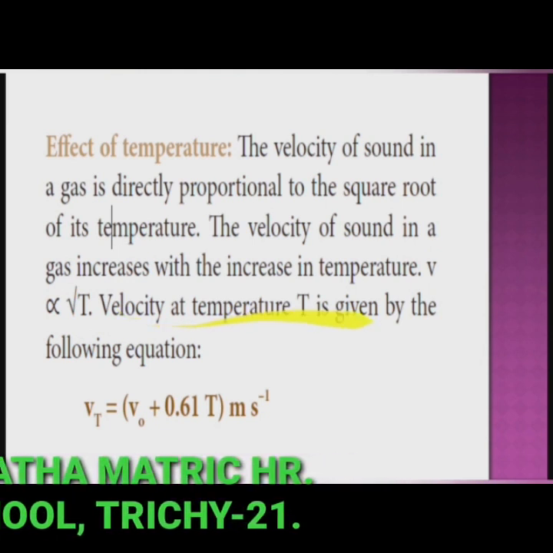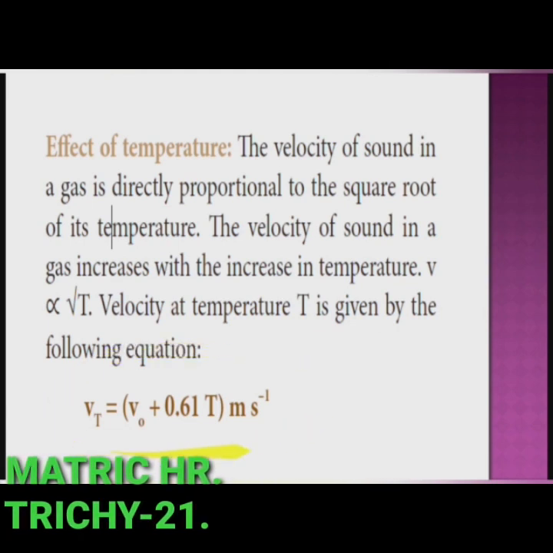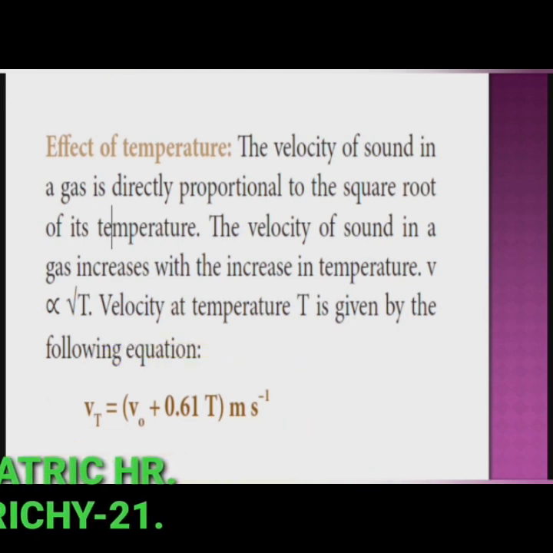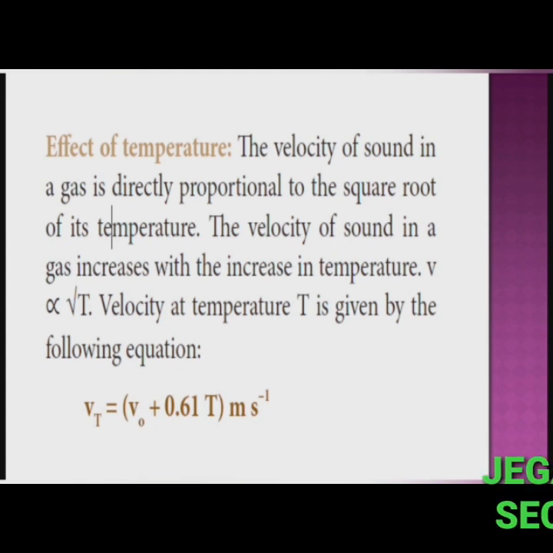The velocity at temperature T is given by the following equation: Vt is equal to V naught plus 0.61 T meter per second. Here V naught is the velocity of sound in the gas at 0 degrees Celsius. For air, V naught is equal to 331 meter per second. Hence, the velocity of sound changes by 0.61 meter per second when the temperature changes by 1 degree Celsius.